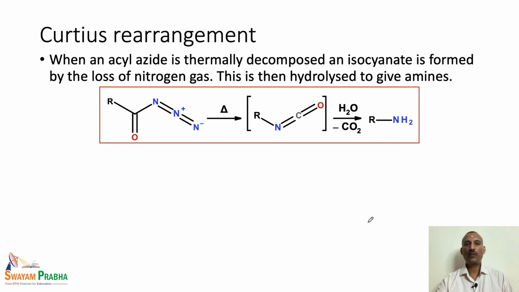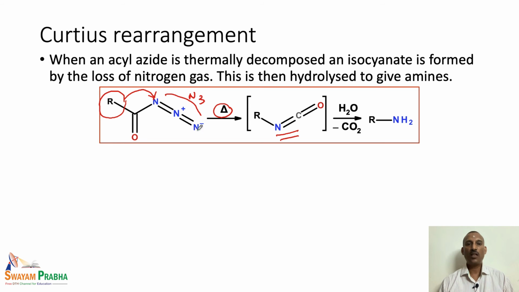The next one is the Curtius rearrangement. In the Curtius rearrangement we have an acyl azide, so this is the N3 unit. This acyl azide on heating leads to the formation of this particular intermediate, that is the isocyanate. Here again, this is a similar rearrangement reaction in which the alkyl group migrates from the carbonyl carbon to the electron deficient nitrogen atom.